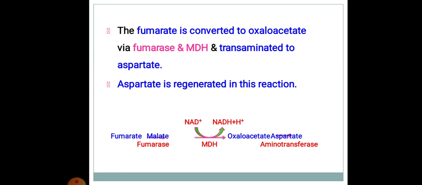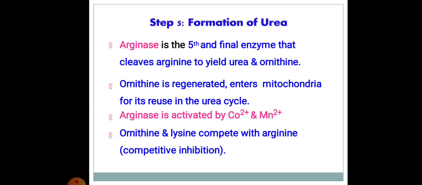Fumarate will be converted to malate in the presence of the fumarase enzyme, and the reaction will be converting NAD plus to NADH plus H plus. Finally we will be getting oxaloacetate that will be converted to aspartate in the presence of aminotransferase.